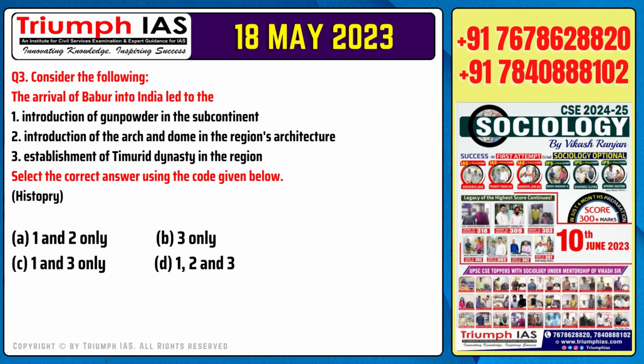Question number 3. Consider the following. The arrival of Babur into India led to the Number 1. Introduction of gunpowder in the subcontinent. Number 2. Introduction of the arch and dome in the region's architecture. Number 3. Establishment of Timurid dynasty in the region. Select the correct answer using the code given below. Option A. 1 and 2 only. Option B. 3 only. Option C. 1 and 3 only. Option D. 1, 2 and 3.